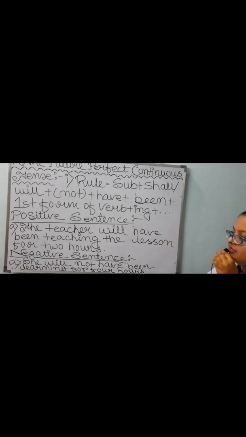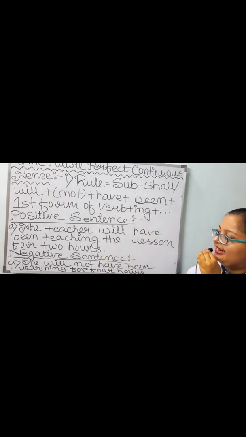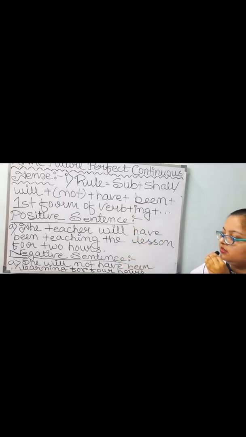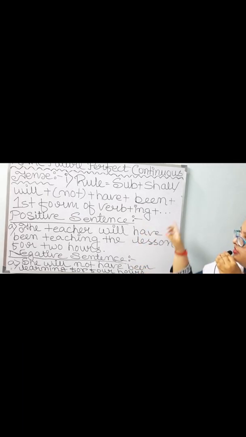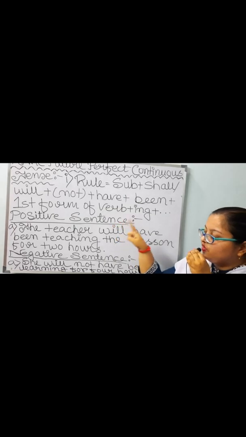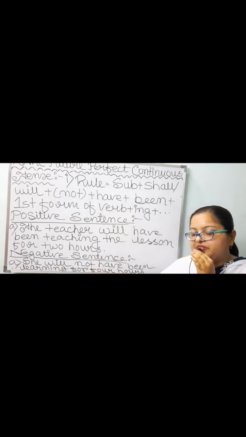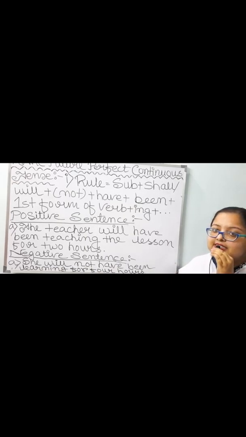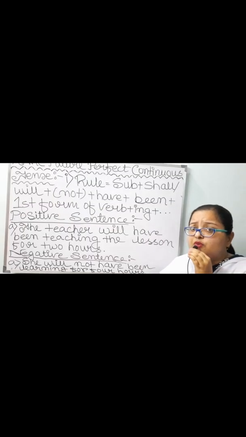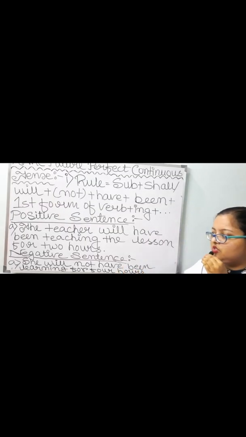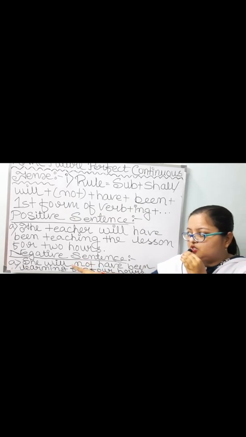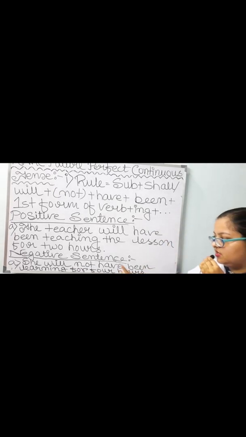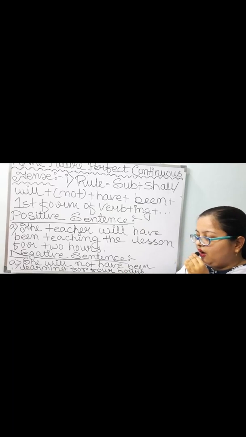Next, negative sentence. She has been taken as the subject. Then will is placed. Then not has been placed. Then have. Then been. First form of verb learn is taken over here. Learn, learnt, learned, or learn, learned, learned. Over here we don't have to take second and third forms. So only the first form has to be taken. So learn plus ing, learning. Then in place of other words, for 4 hours. She will not have been learning for 4 hours.